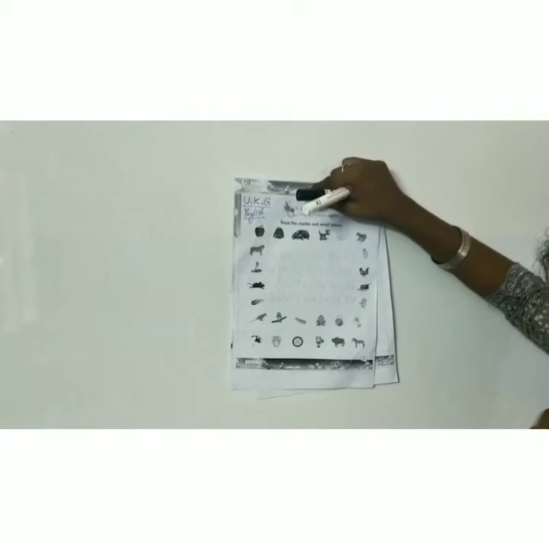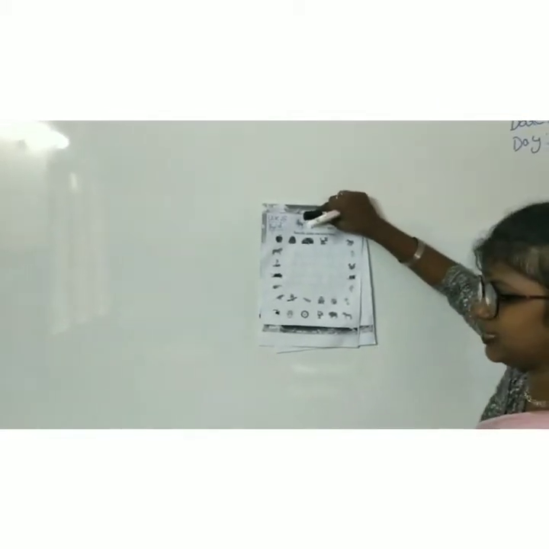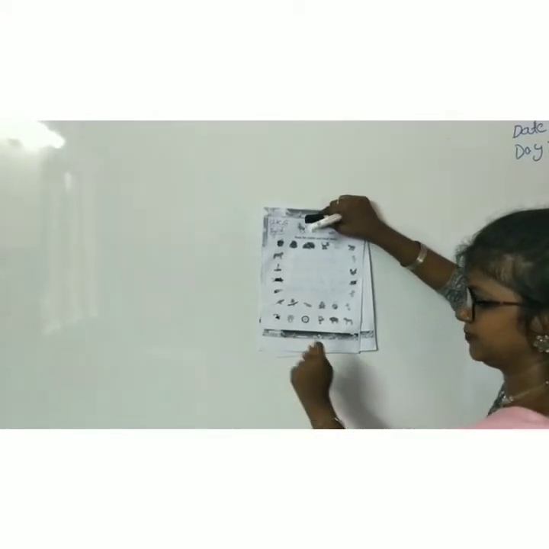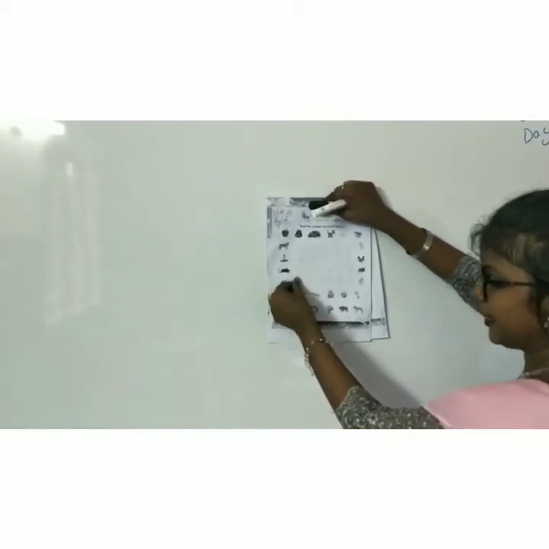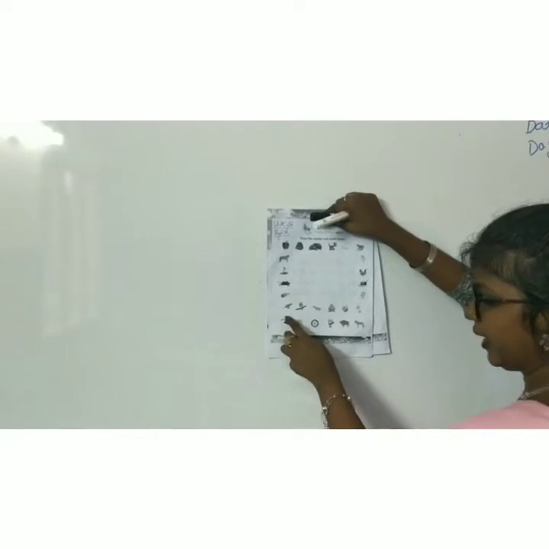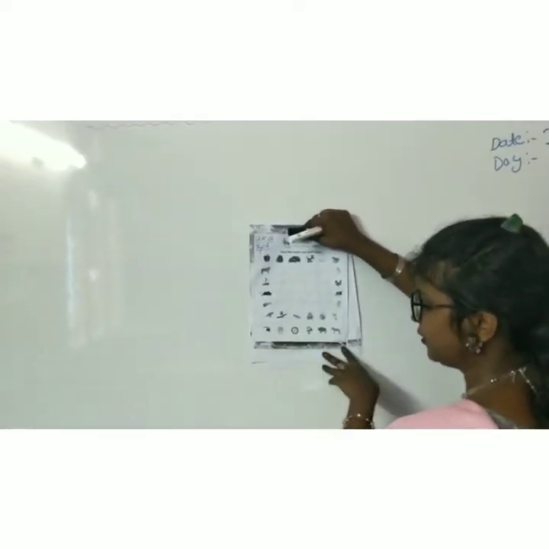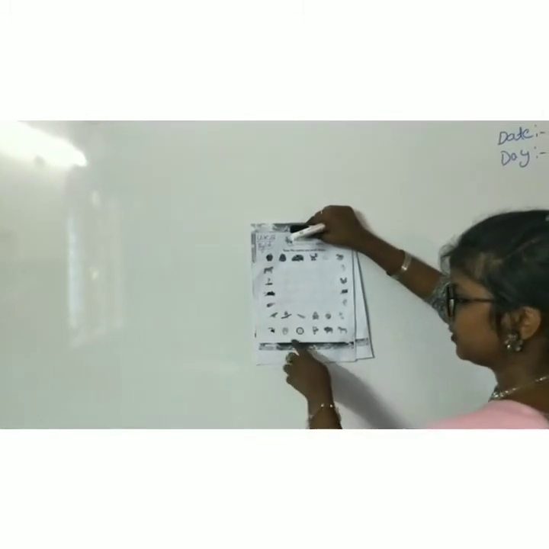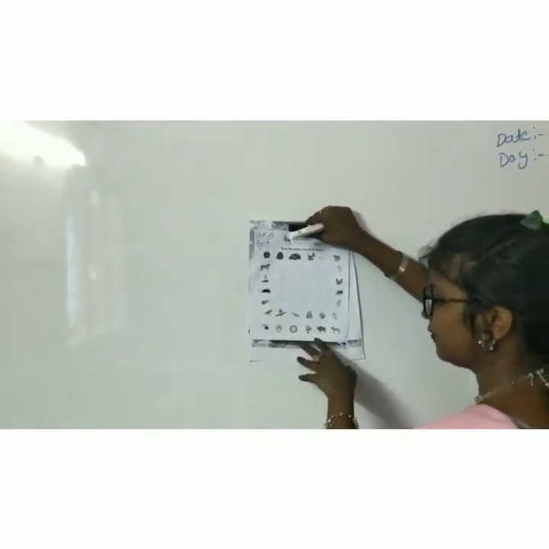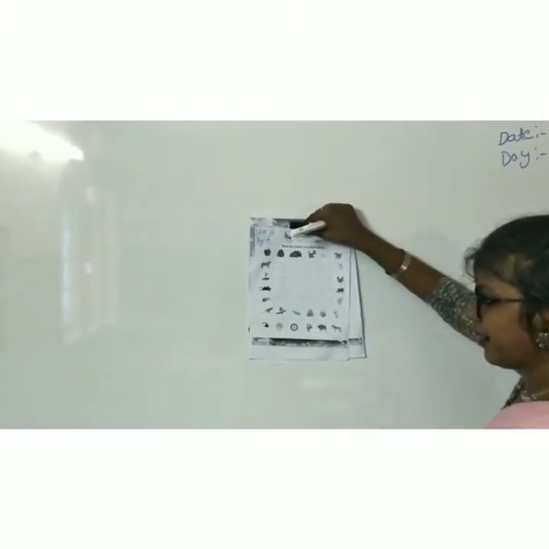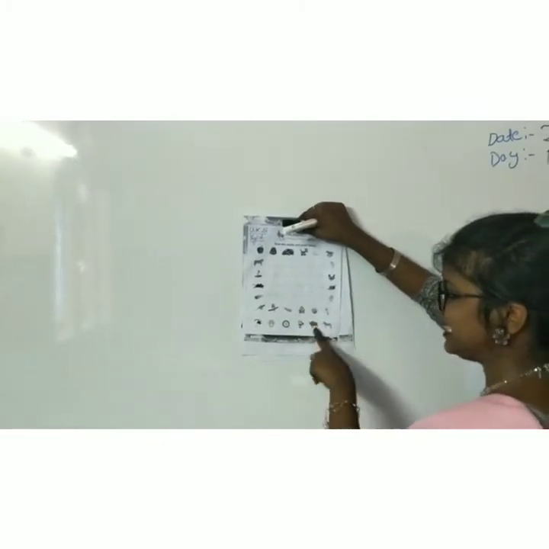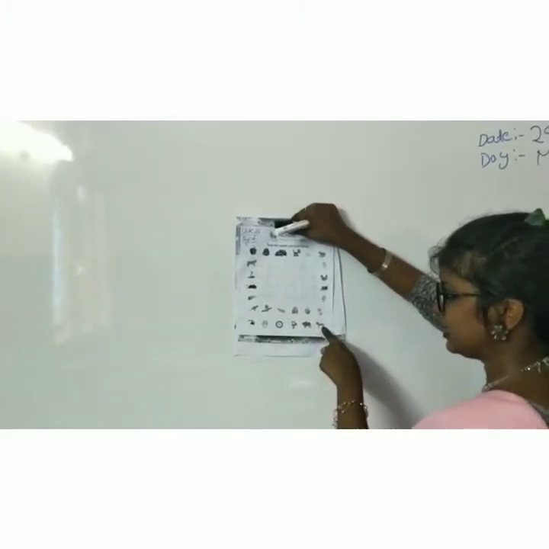Where is the umbrella? I am not telling. You only identify that object. Where is the umbrella? Here. So, you have to trace the U and small u and underline the umbrella. V for vase. W for wheel. X for Xmas. Y for yak. Z for zebra.